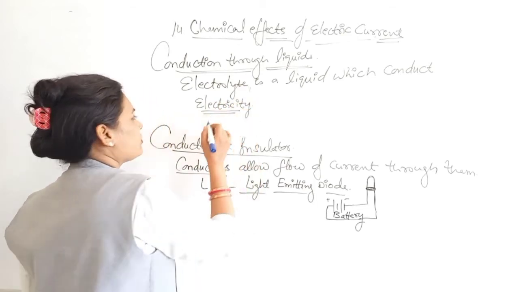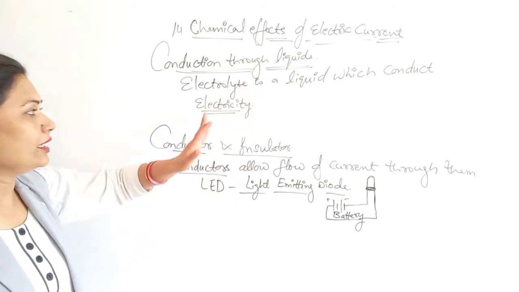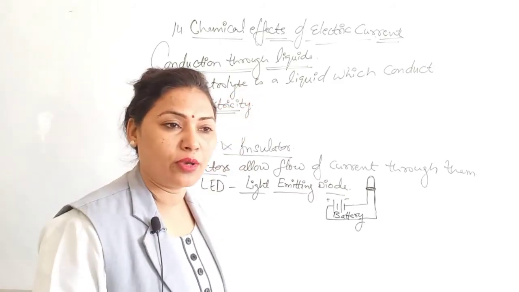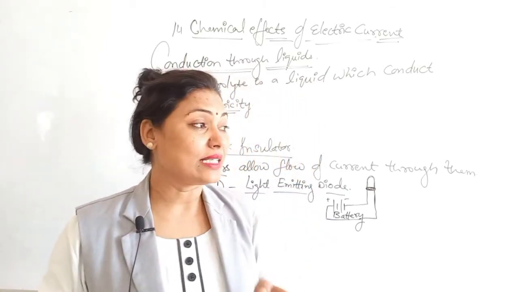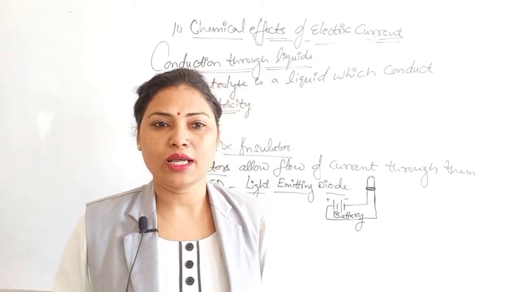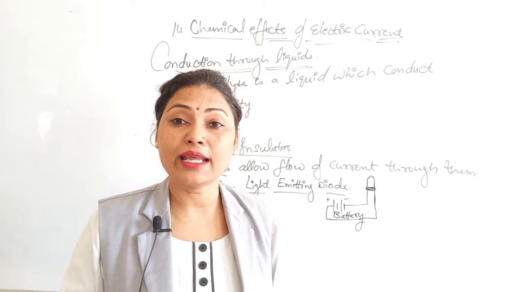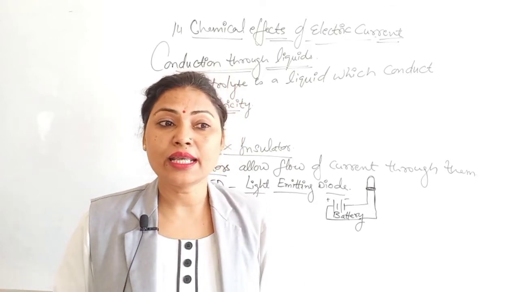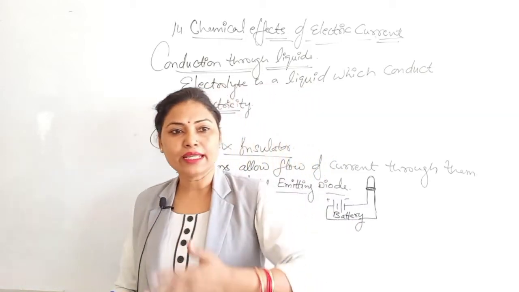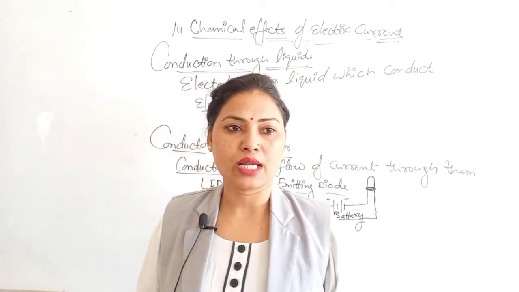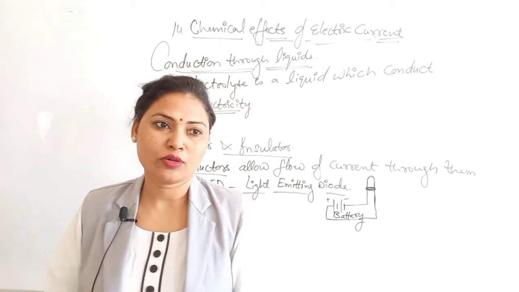So, you should be aware of the electrolyte. It is a liquid which conducts electricity. An electrolyte is always a liquid substance, and it acts as a medium of conduction for electricity. An electrolyte contains ions, which are charged particles with either negative or positive electric charges, and ions form when a metal reacts with non-metals. Got it?